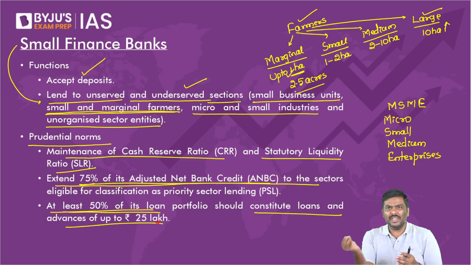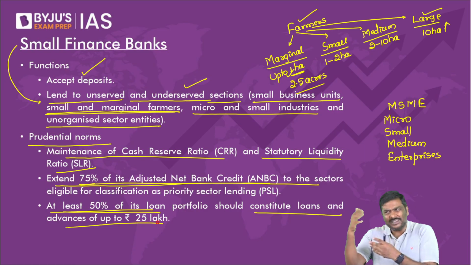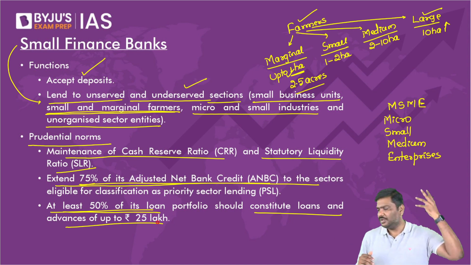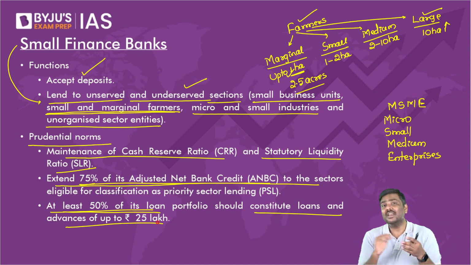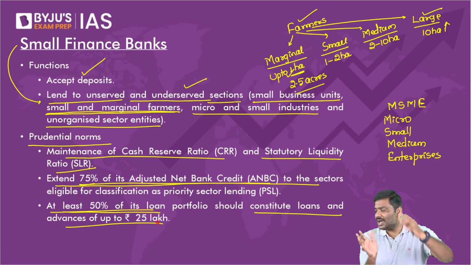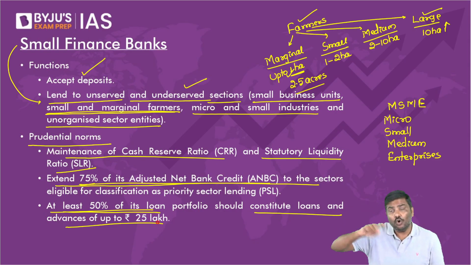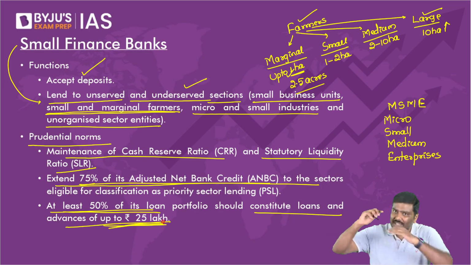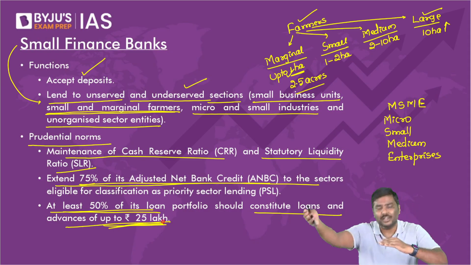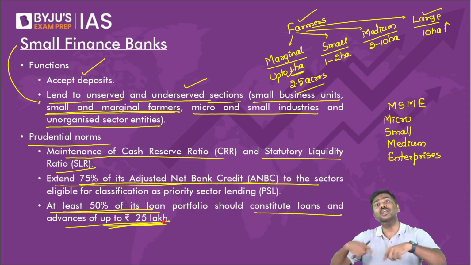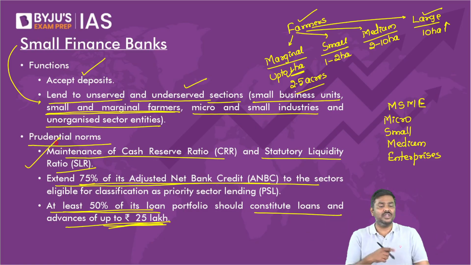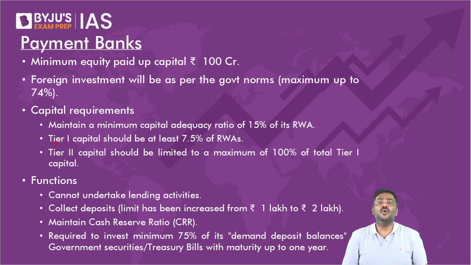Otherwise, if you want to meet the PSL target, you can give large value loans to rich farmers. You can easily meet it. But the argument is not to give large value loans. The argument is to give loans up to 25 lakh to each borrower, and these loans must be half of the loans that you give, which means you will have to give more and more loans. So these are the prudential norms applicable to small finance banks.